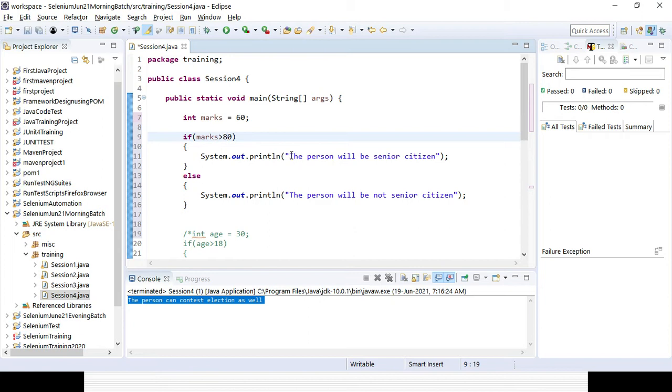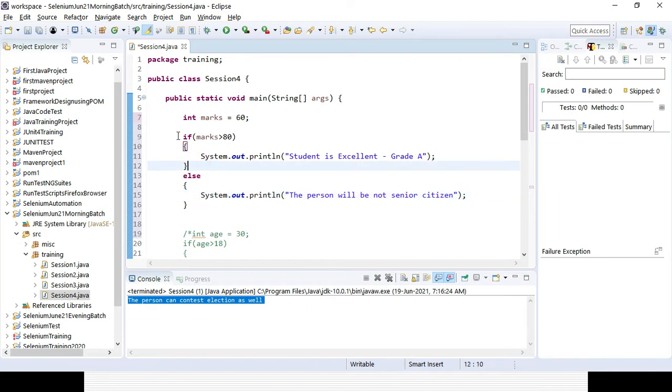So I can give the output here: student is excellent, and he got grade A. Okay, if the marks are greater than 80; else I can give all the other conditions also.